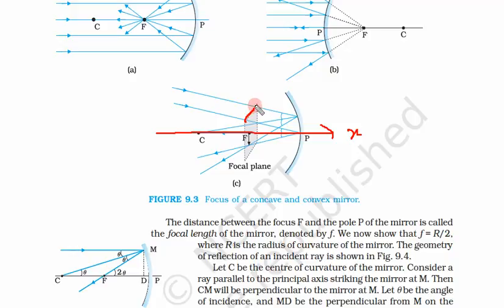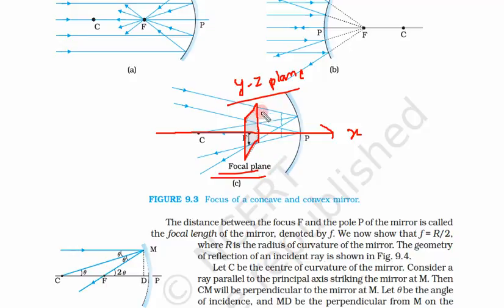So we can have a plane. This plane is the yz plane because it is in the yz axes. This yz plane passes through this focal point, so this plane is called the focal plane. A yz plane which passes through the focal point is called the focal plane.